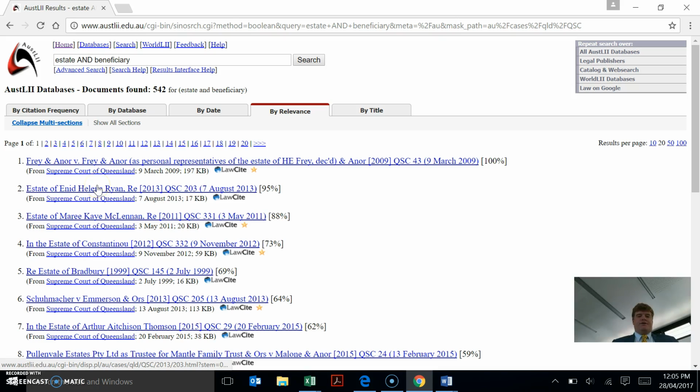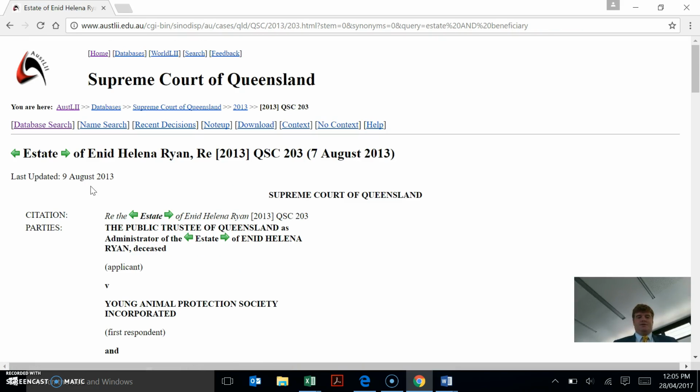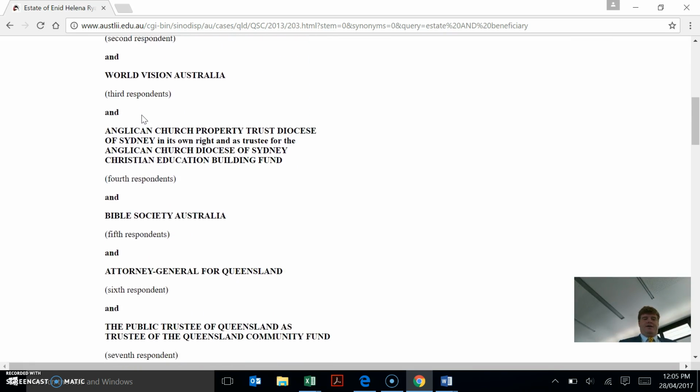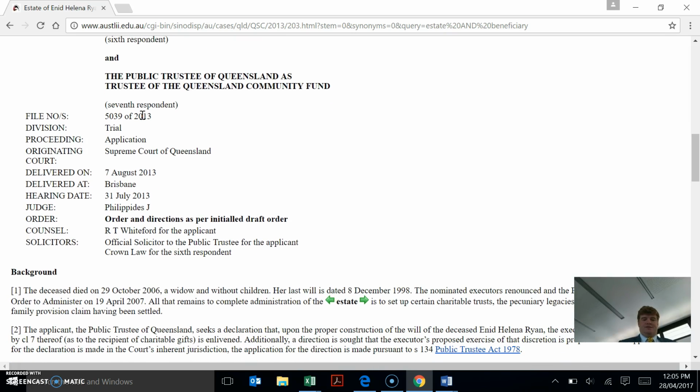Let's just, for interest's sake, have a look at this estate of Enid Ryan and see if there's anything interesting in this judgment. Okay, interestingly, there are a number of charities named in there, quite a number of charities.